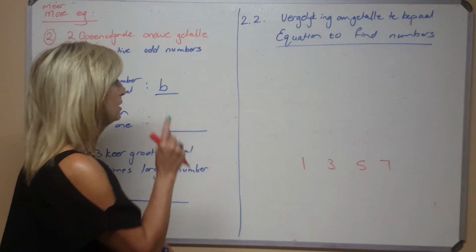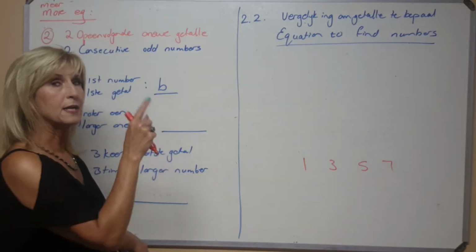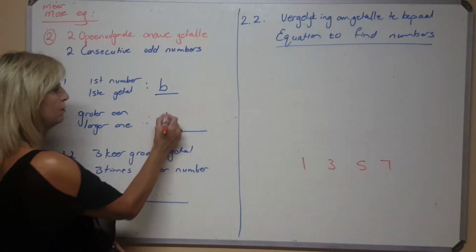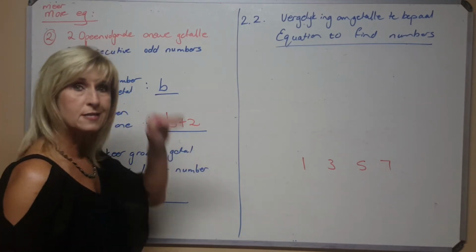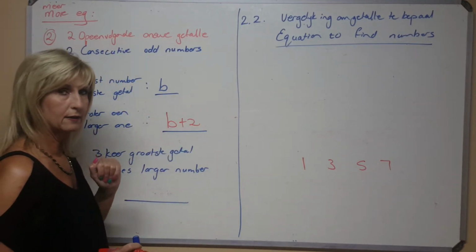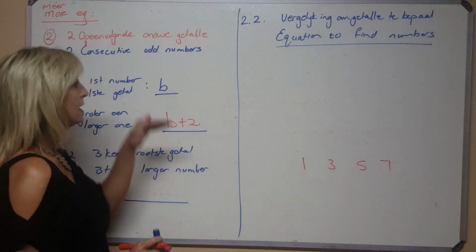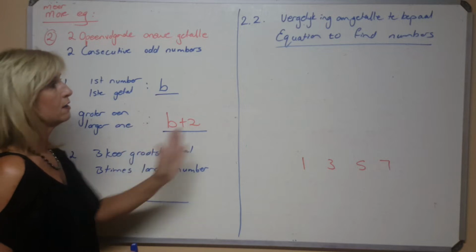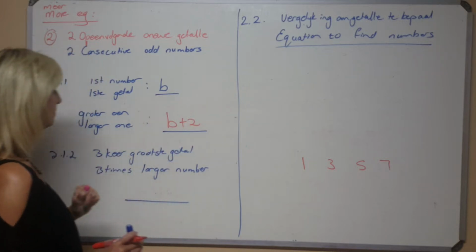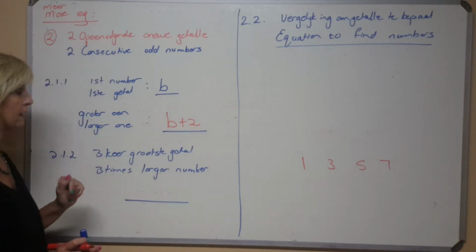All that I know is they told me that it must be odd. But the next one, the larger one, will have to be plus 2. Whether it was even or odd, this would have looked the same. The rest of the sum won't look the same. If this was even numbers, it will still be b and b plus 2. And they've got to get the information right.